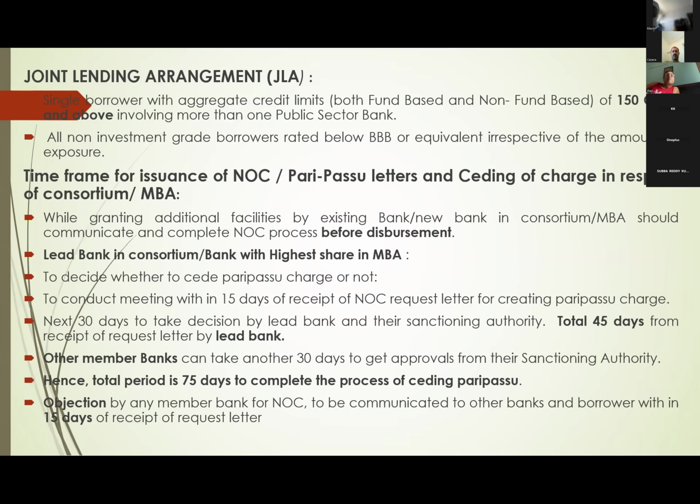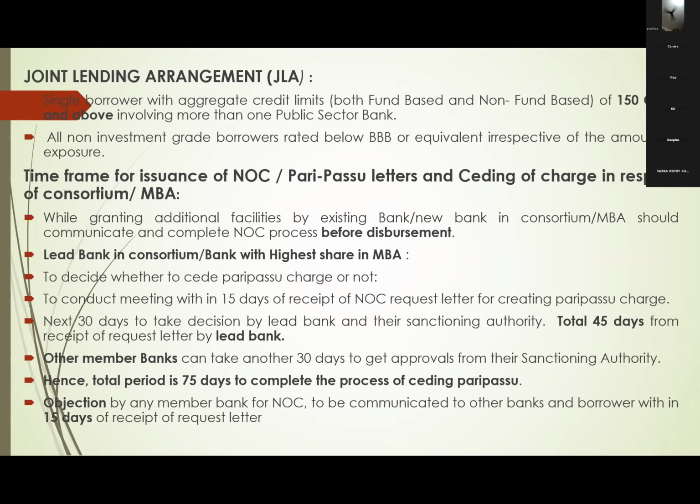Next, joint lending arrangements, JLA. This is the third type of arrangement. What is the joint lending arrangement? About 4 or 5 years ago, Reserve Bank told that MBA is becoming a little bit difficult because there may not be control, etc. So better there will be some type of arrangement where good supervision will be there. Like that, Reserve Bank has told.